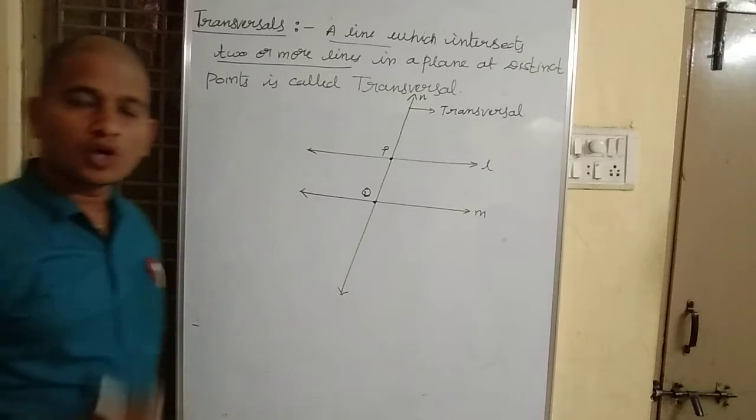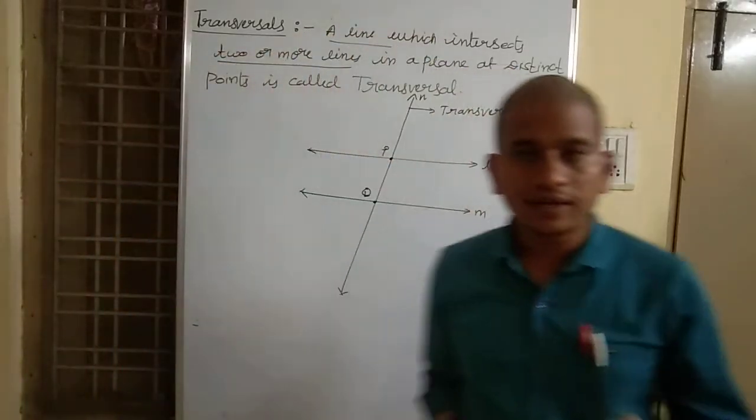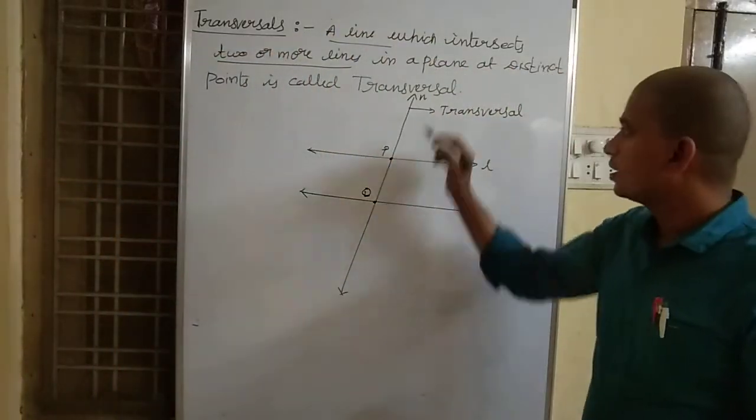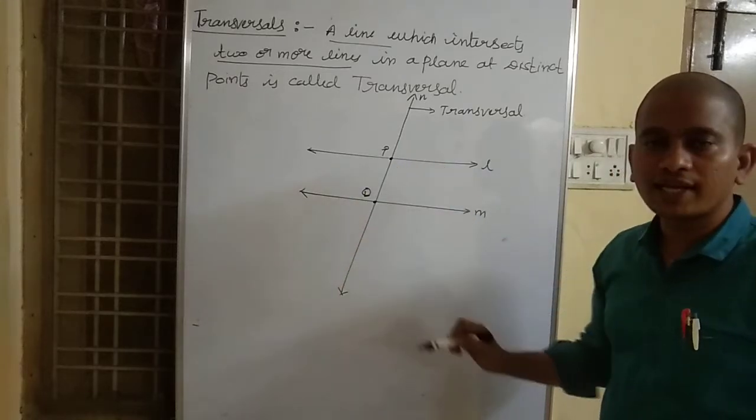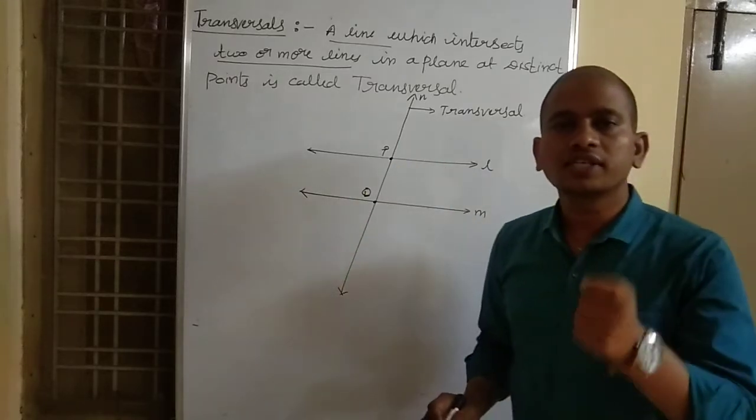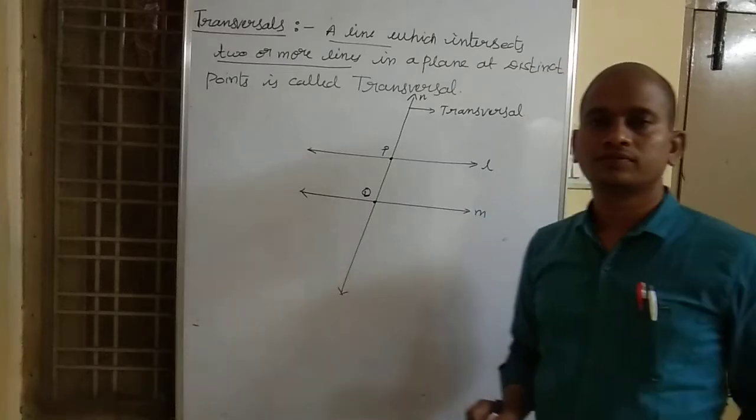Got my point? What do you mean by transversal? A line which intersects two or more lines at distinct points is called transversal.